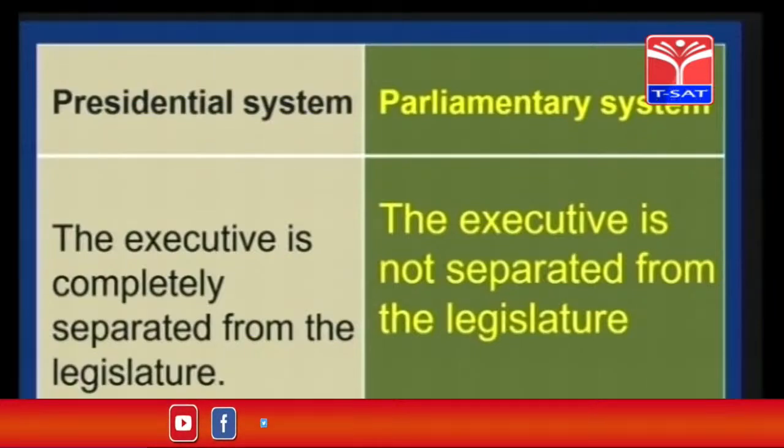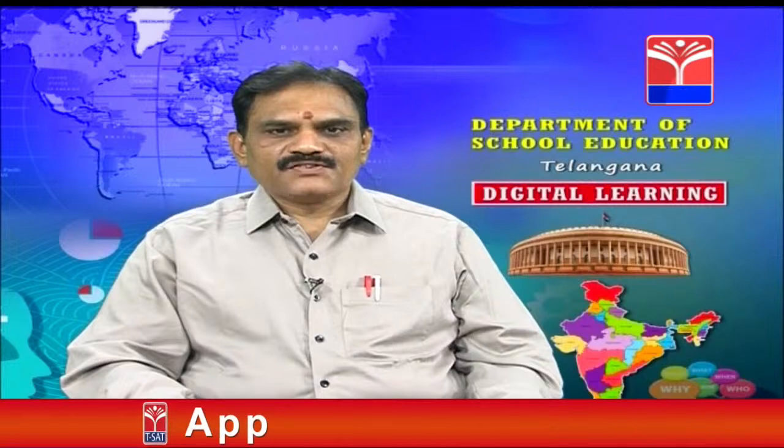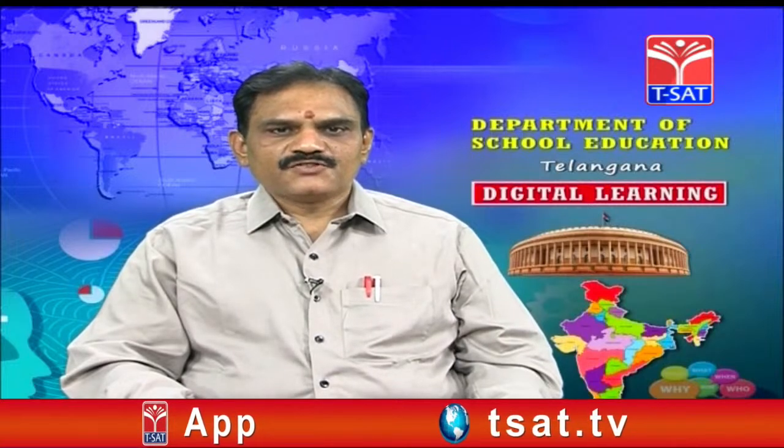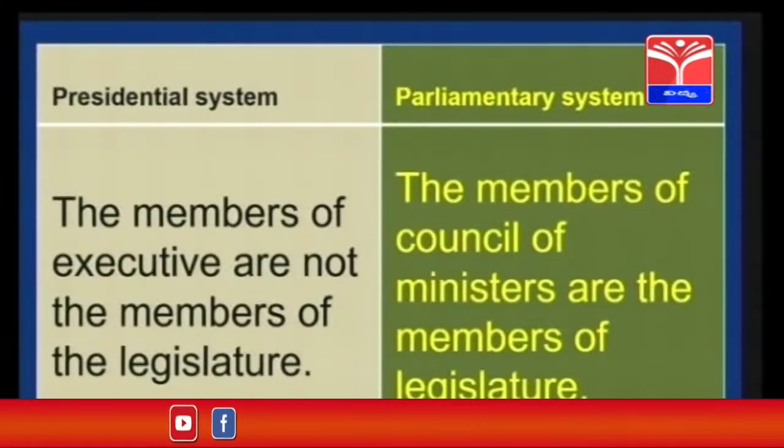But in the parliamentary system, the executive is not separated from the legislature. Both are together, executive and legislature.